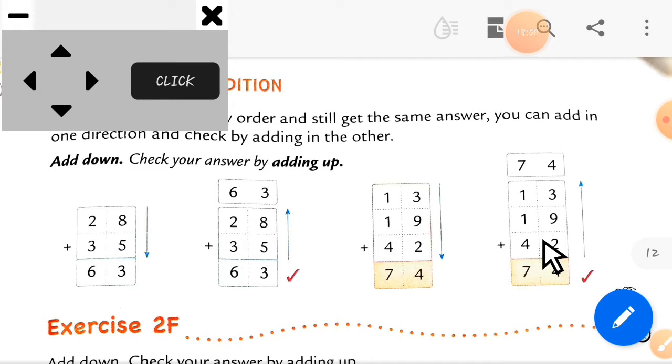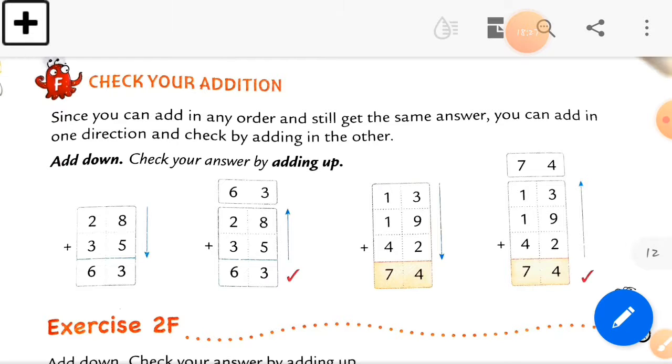Now the tens column will start with the number 4. Now 4 plus 1 plus 1. So we get the answer 6 and add 1 to it. So 6 plus 1 is equal to 7. So you can see here we get the same answer on both sides. Upside we get 74, and in the downside we also get the number 74. So I hope your doubt is clear.